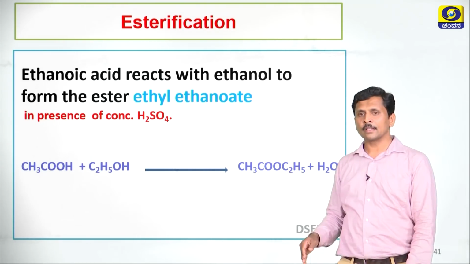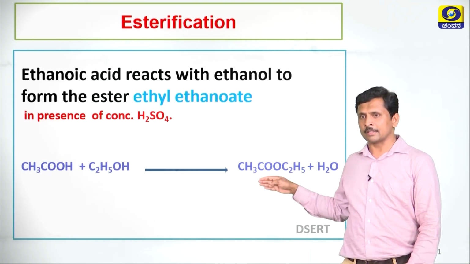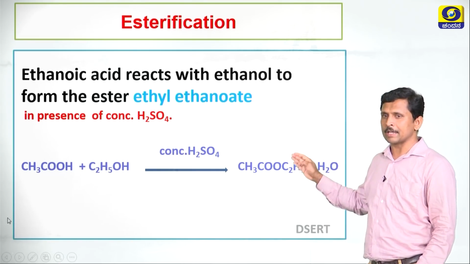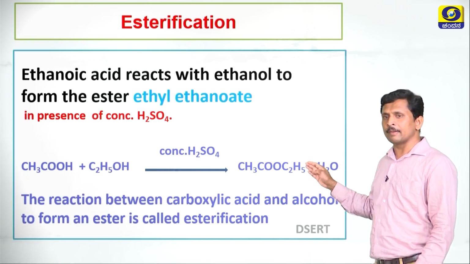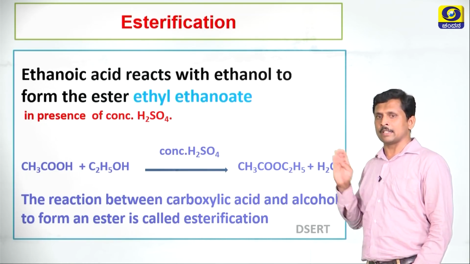Once again, see the chemical reaction. Acetic acid reacts with ethyl alcohol, produces ethyl ethanoate in presence of concentrated sulfuric acid. This reaction is very important. The reaction between carboxylic acid and alcohol to form an ester is called esterification.